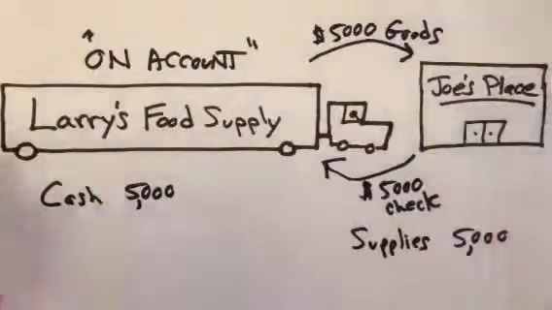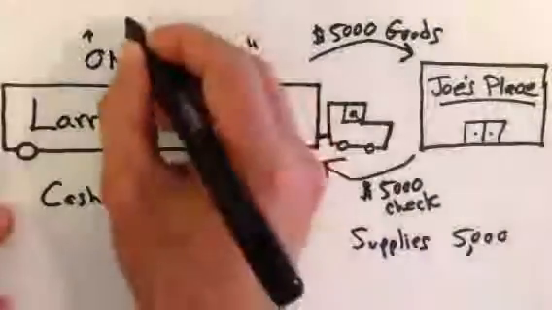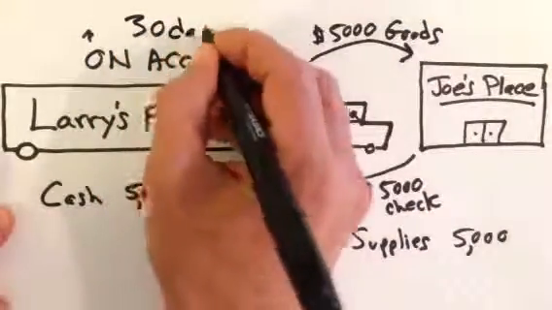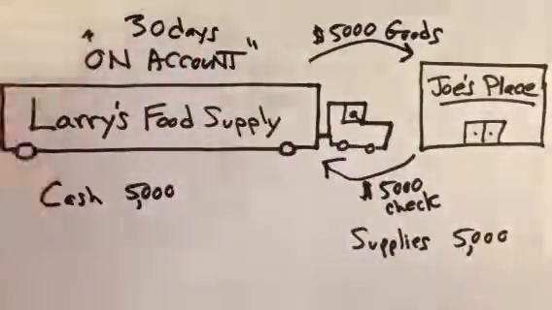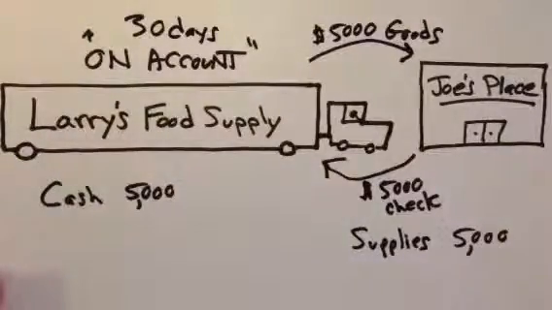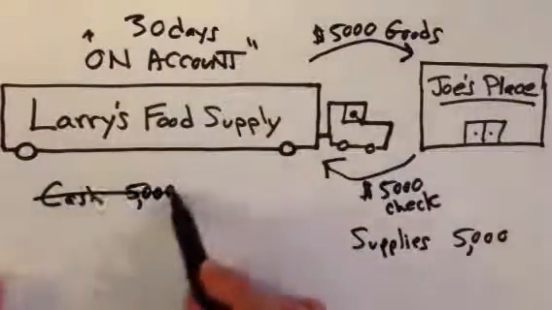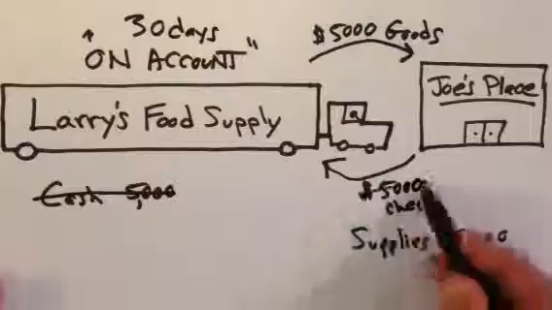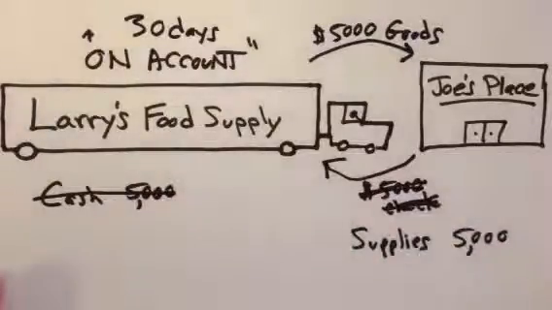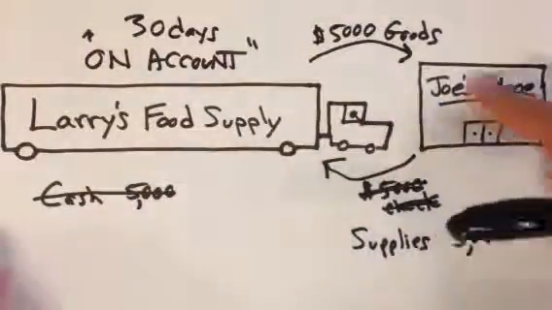He can sign for those, but I will have a deal with him on account where he can pay me within, we'll say, how about 30 days? That will be the deal. I will expect payment from him in 30 days. So Joe will not give me the cash. I haven't received $5,000 in cash today. He did not give me a check for $5,000. I delivered the goods. I made delivery.